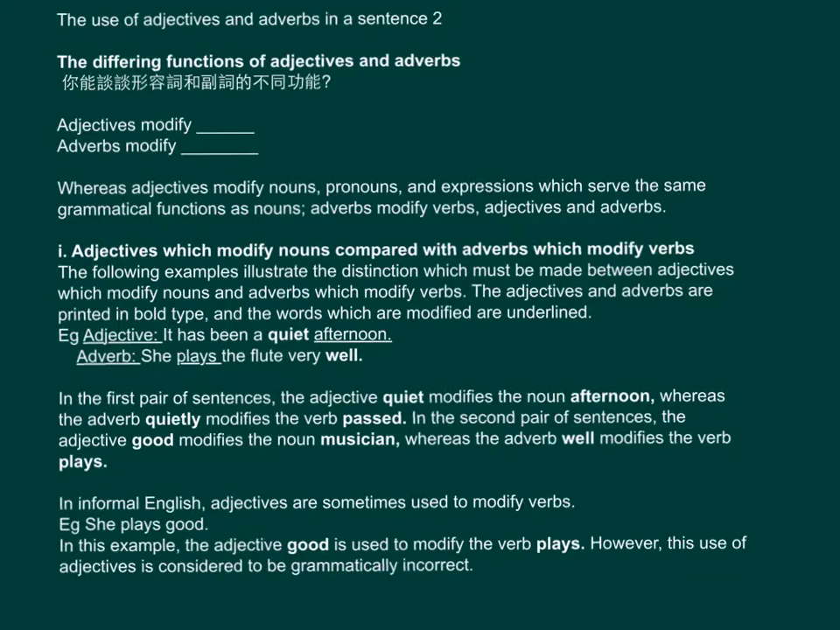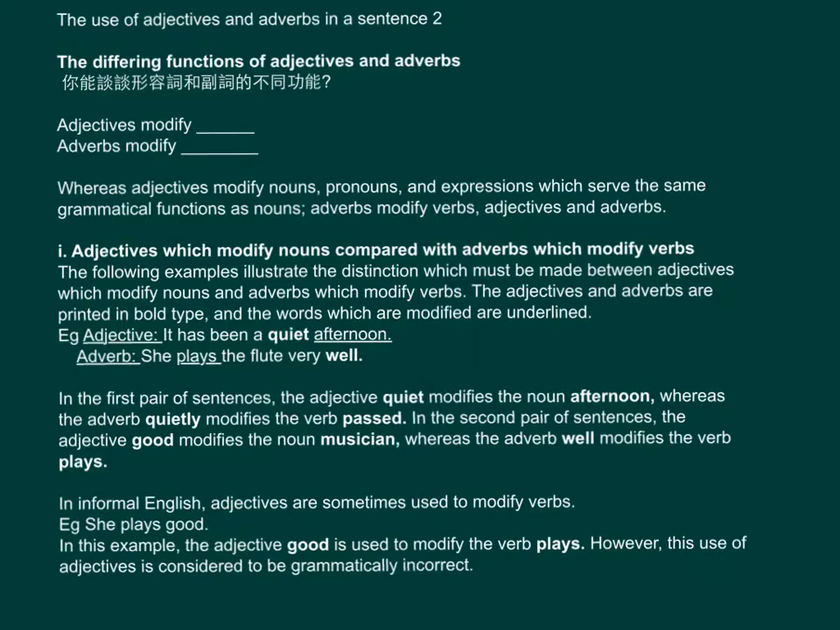The adjectives and adverbs are printed in bold type, and the words which are modified are underlined. For example, adjective: It has been a quiet afternoon. Adverb: The afternoon passed quietly. Adjective: She is a good musician. Adverb: She plays the flute very well.